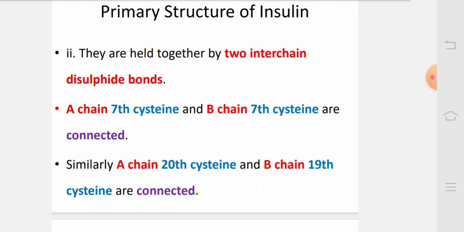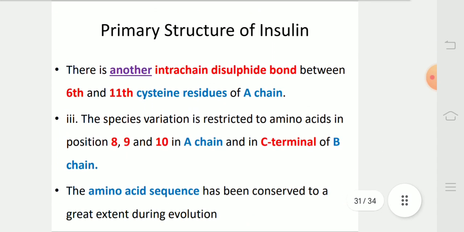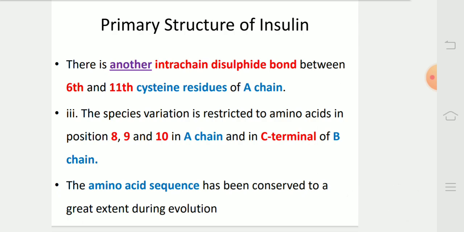There is another intrachain disulfide bond between 6th and 11th cysteine residues of the A chain. The species variation is restricted to amino acids in positions 8, 9, 10 in the A chain and in the C terminal of the B chain.